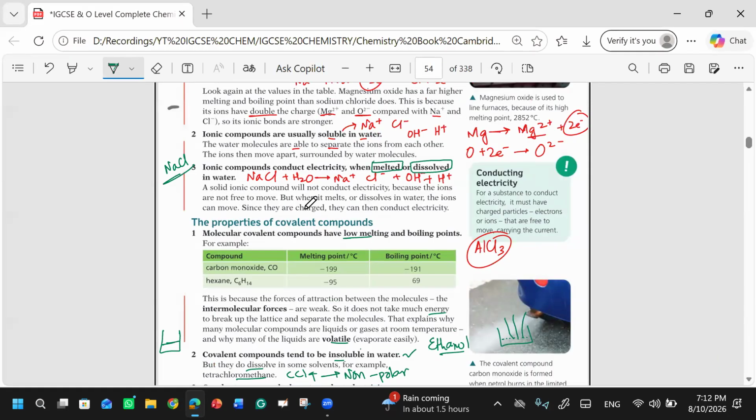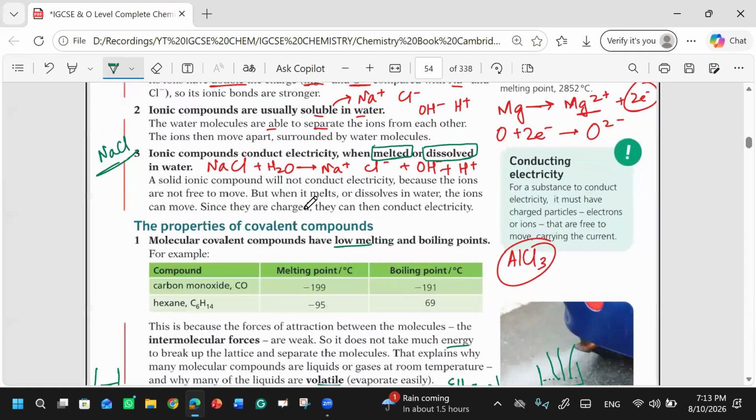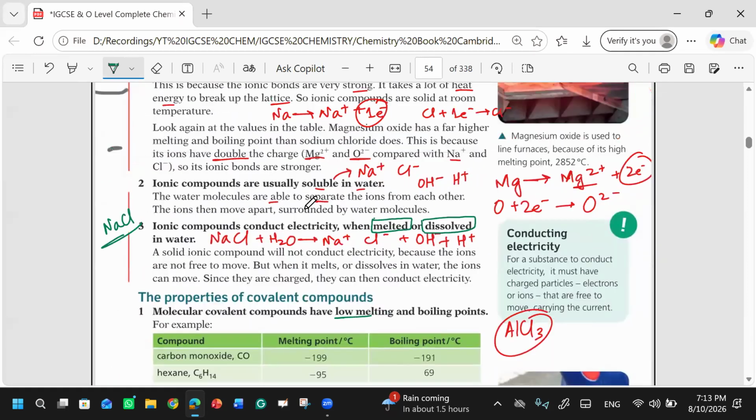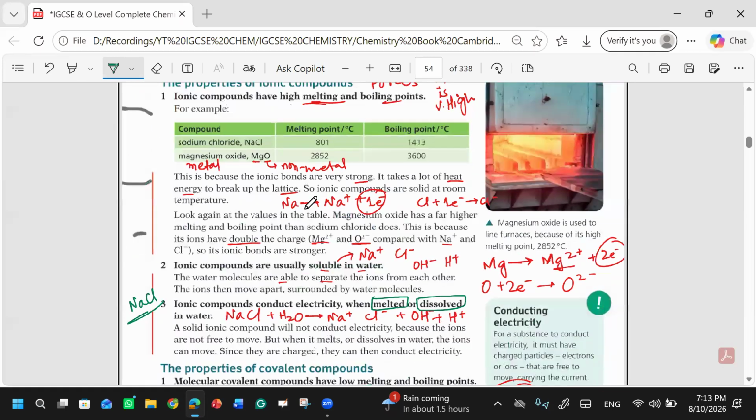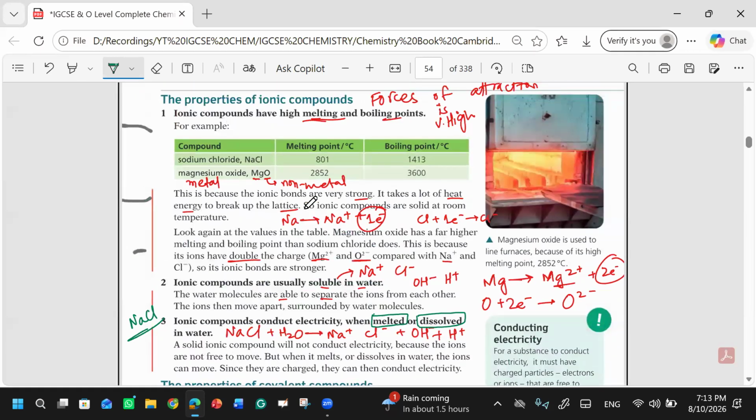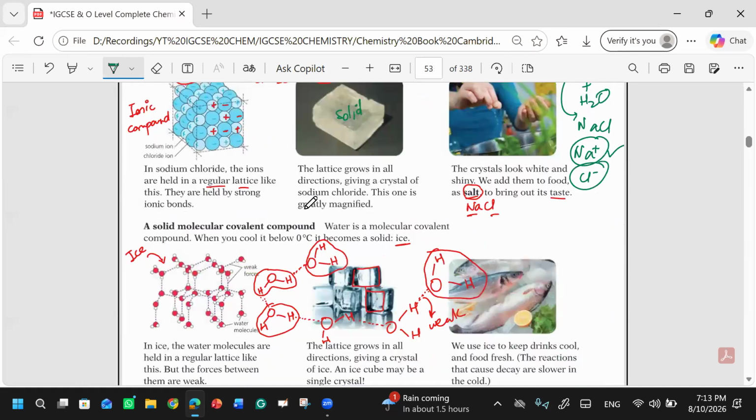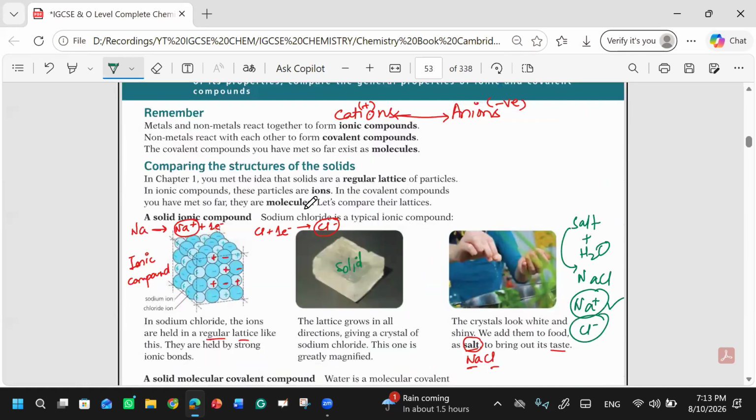So, an ionic compound forms by a metal and a non-metal, but a covalent bond forms with both non-metals. There's no metal in that. An ionic compound forms when a metal transfers electrons to a non-metal.